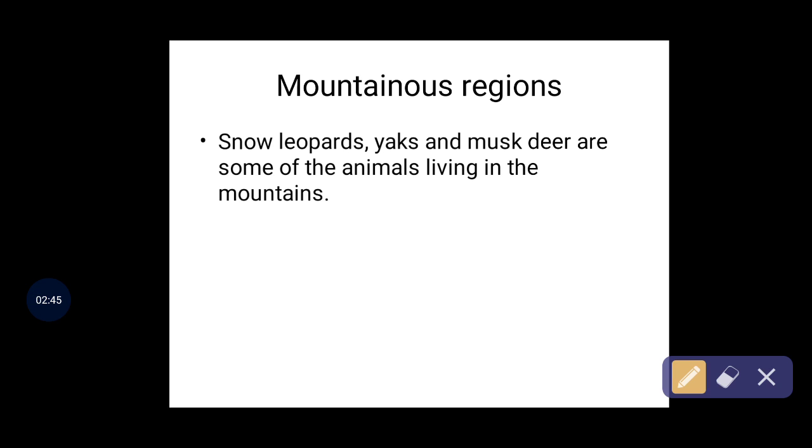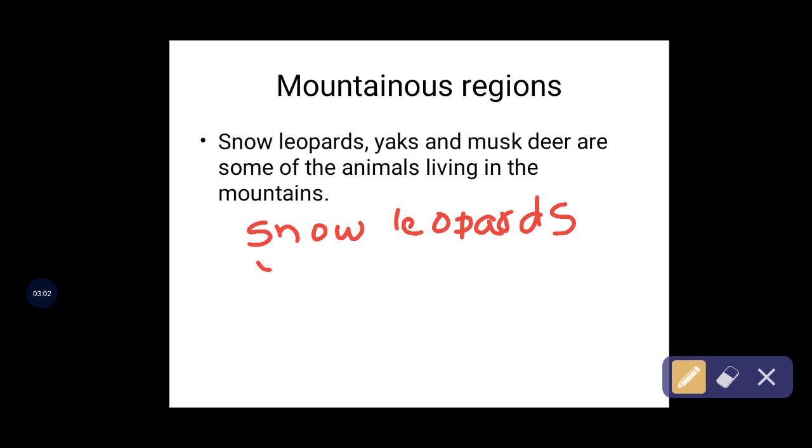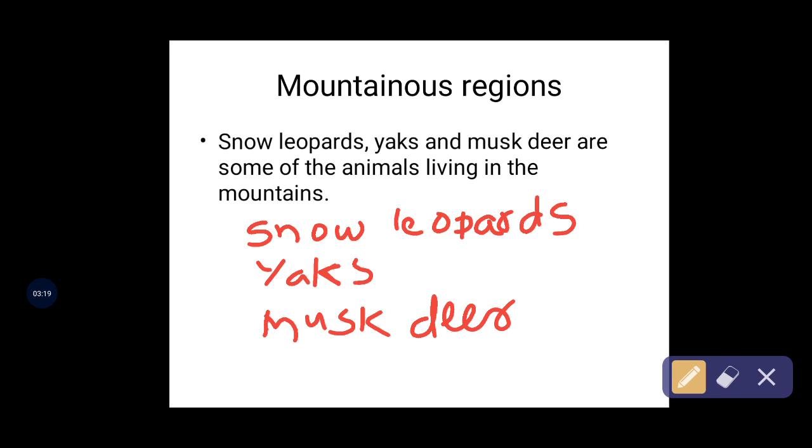I will write it again: snow leopards, and next, yaks. Just now we saw, yes or no? And next, musk deer.